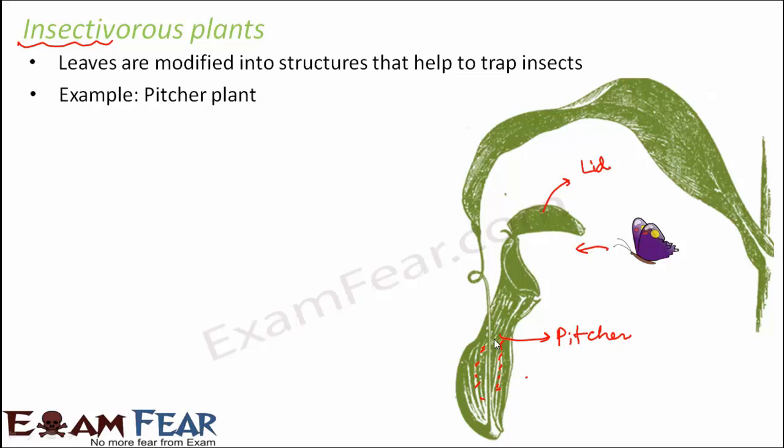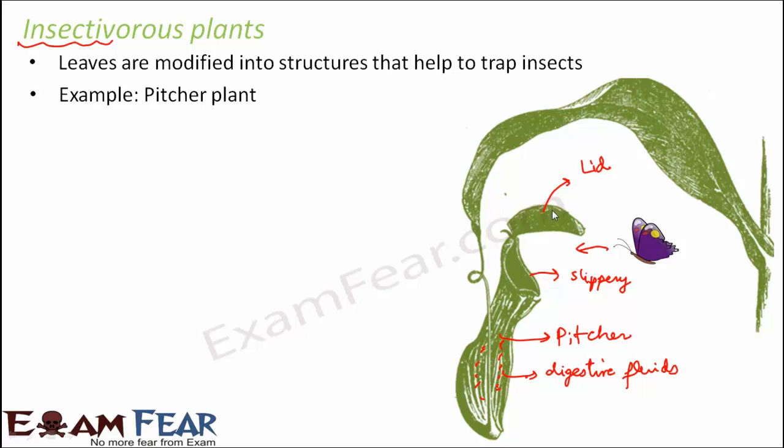Like whenever we eat something, the digestion happens inside our body because of the various digestive enzymes which are present inside our body. Similarly, inside this pitcher, a lot of digestive fluids are present. So as soon as the insect falls inside the pitcher, the insect gets digested by these fluids. The rim of the pitcher is extremely slippery, so as soon as the insect sits here, it slips inside. The insects fall into the trap, and as soon as they fall inside, the lid closes, and that's how the insect gets digested inside.